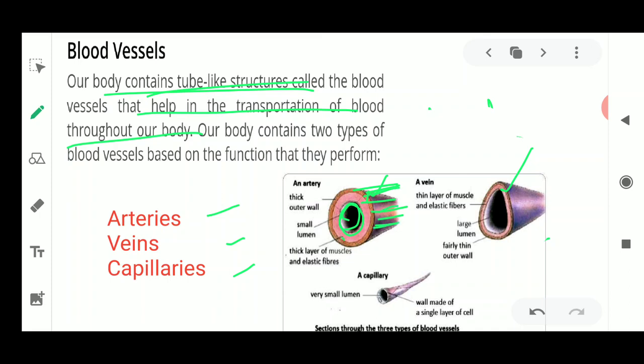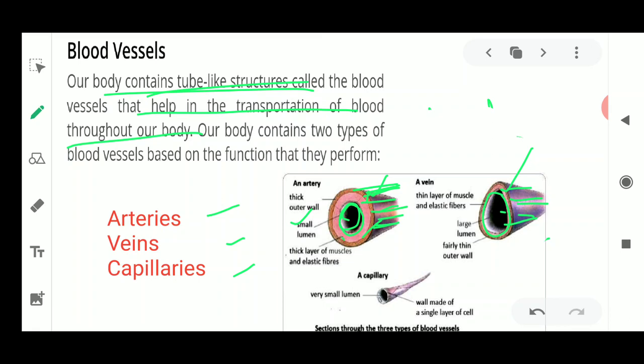But what about the vein? If the center has a large lumen, the space is known as the lumen. Now you have got the point. It is the space from where the blood is flowing, and that is known as the lumen. So the lumen of the artery is small, and the lumen of the vein is a large one. If the lumen is large, it means it has a very thin outer boundary. That is why it has a large lumen, or a large space for the flow.